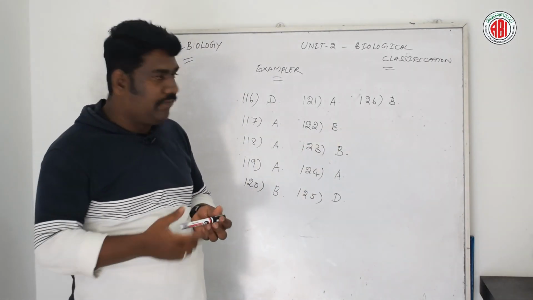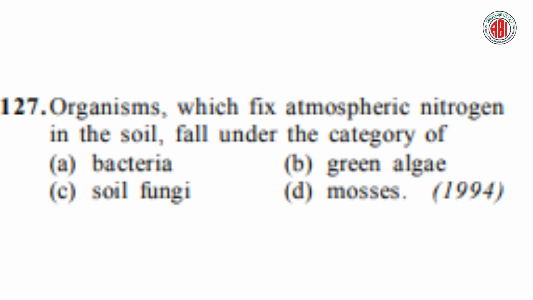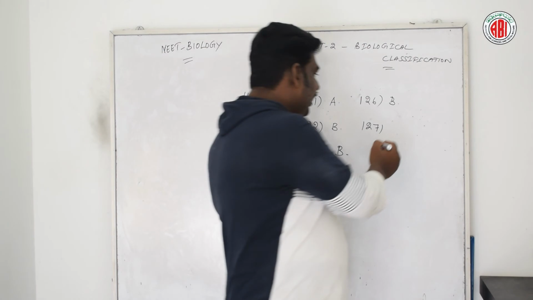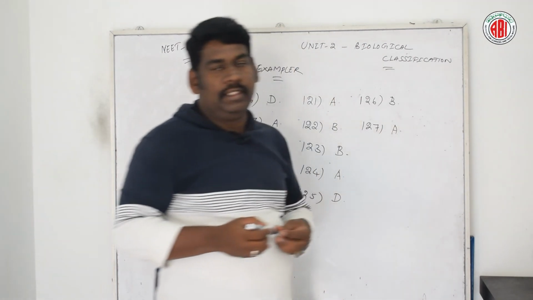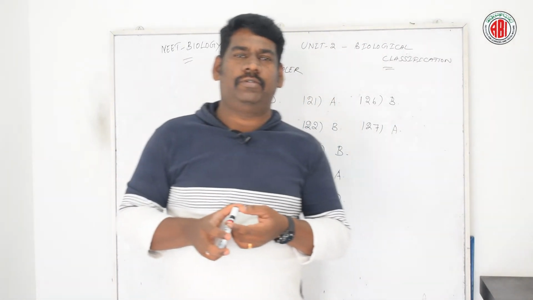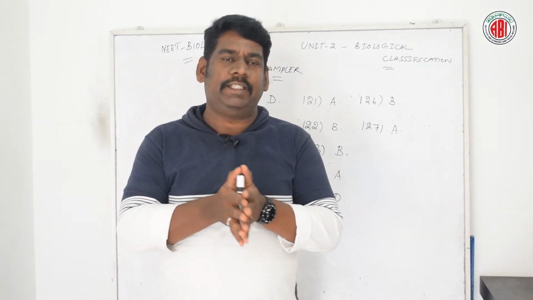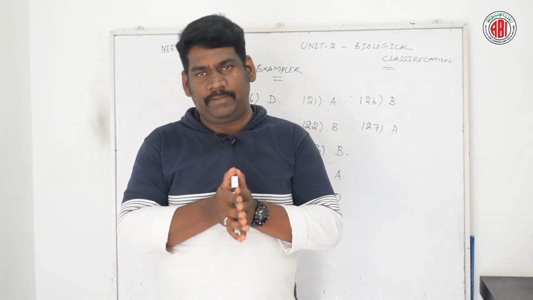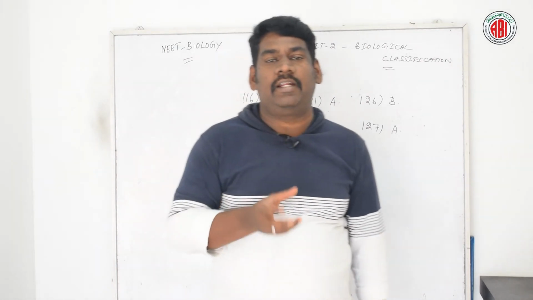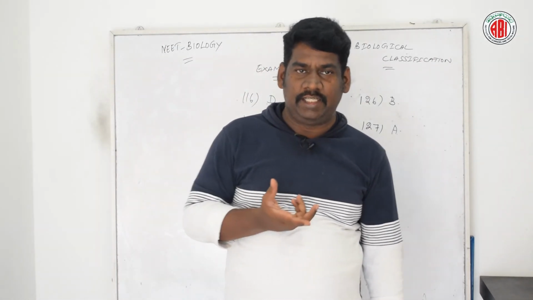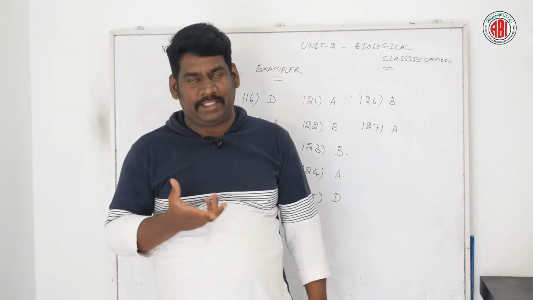Now let us go for the next question. Organisms which fix atmospheric nitrogen in the soil fall under the category of bacteria, green algae, soil fungi, and mosses. Let us see the right answer for this question. According to this question, option A is the right answer. Let us see. There are a few free living bacteria which are able to pick up dinitrogen from the soil atmosphere and convert it into organic nitrogenous materials like amino acids. The best example is Azotobacter.